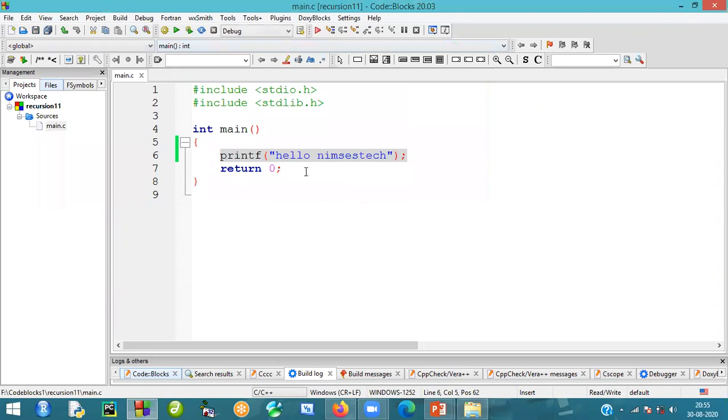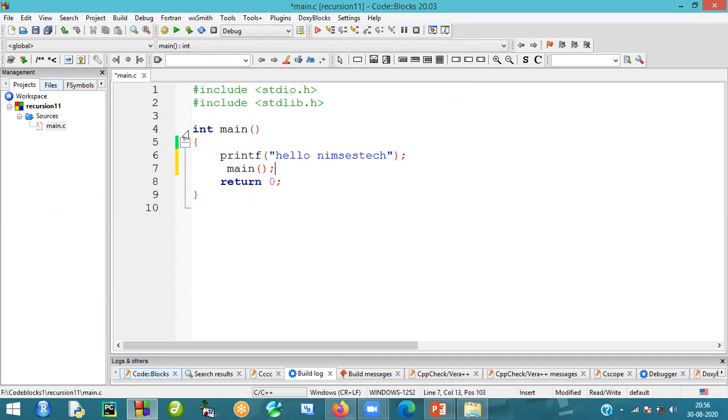Now, if I want to execute this statement again and again, we can do that recursively. Based on functions, how do you create a function call? That is main, open and close the brackets, and a semicolon.